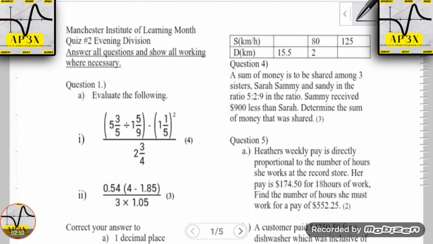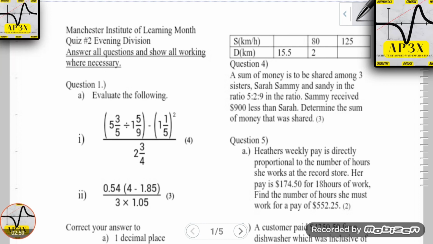Now, a lot more students did better on this exam, which is good, because as the exam gets a bit more challenging, as the structure of the questions becomes more exam-like, your performance should be declining a little bit, or being maintained at the same level. But as a group, as I said before, you did a lot better, and I'm seeing a lot more potential in all of you. So congrats to those who did well on the exam. I believe the highest mark on this exam was 96%.